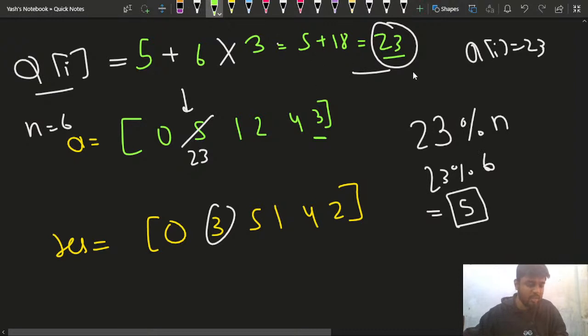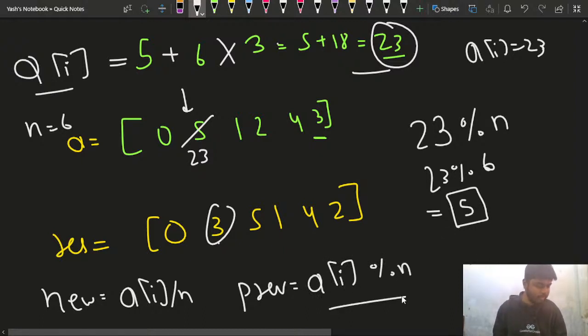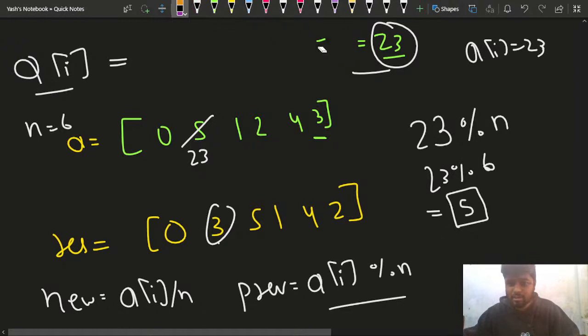Now what I can do is, the new element at the current index I, I can get as a of I divided by n, and the previous element I can get by doing a of I modulo n. Is this much part clear to everybody? Please give me a quick plus one in the chat if you have understood this part. Let me just summarize this part.